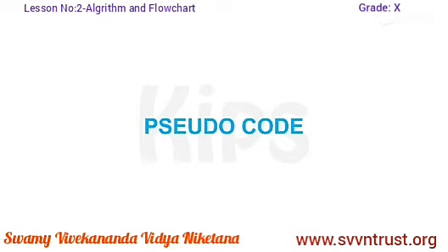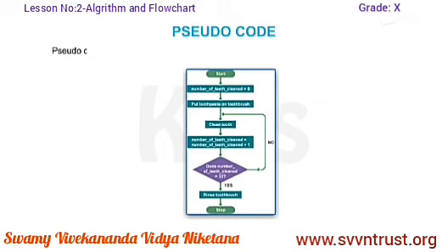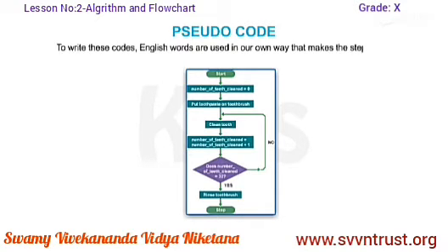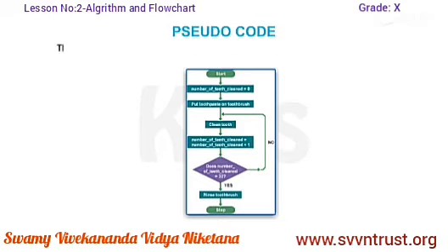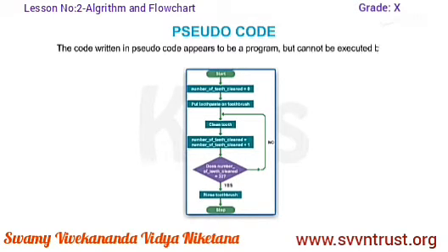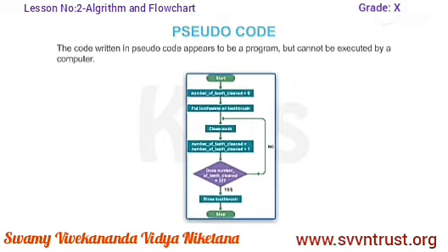Students, let me tell you about pseudocode. Pseudocode is another programming analysis tool that is used for planning program logic. Pseudo means false and code refers to the instructions written in the programming language. To write these codes, English words are used in our own way that makes the steps easy to understand. The code written in pseudocode appears to be a program but cannot be executed by a computer.